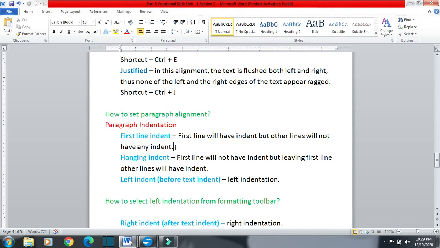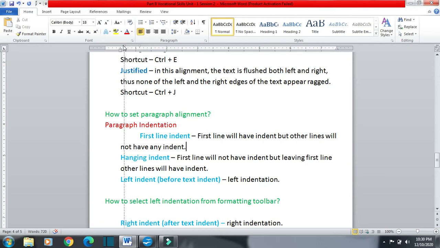Okay, now we will see how we can go for first line indent. So we can see this is first line indent. Okay, so I am going for first line indent. Suppose I am here. You can see the first line has an indent now. The first line has left some space, but the other lines, the second line, or sometimes the third or fourth line also, will not have any indent because we have gone for the first line indent.